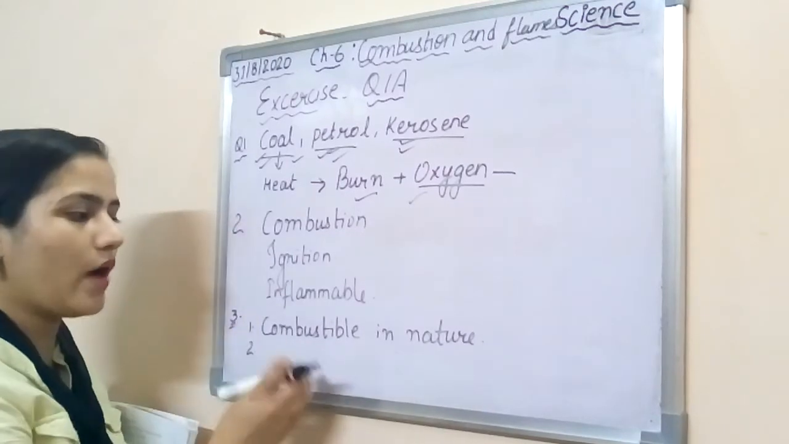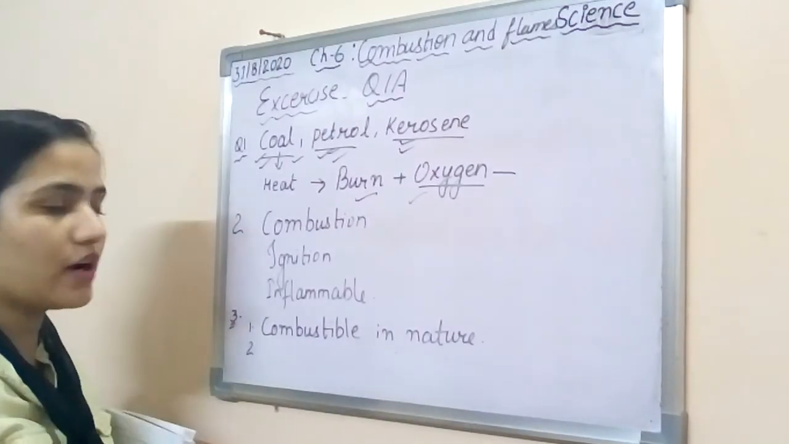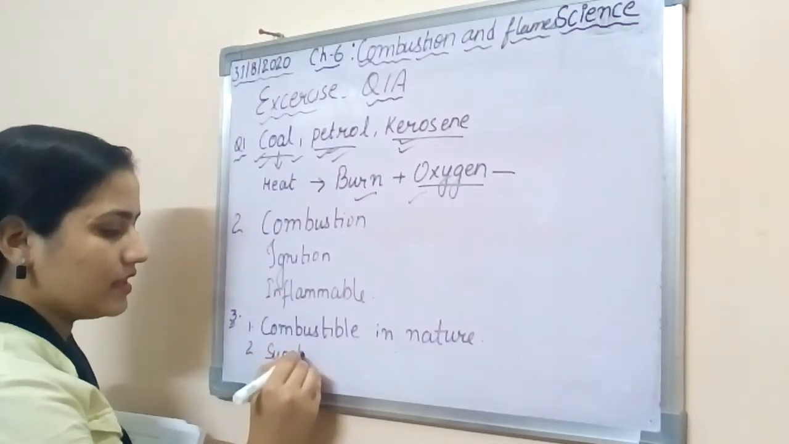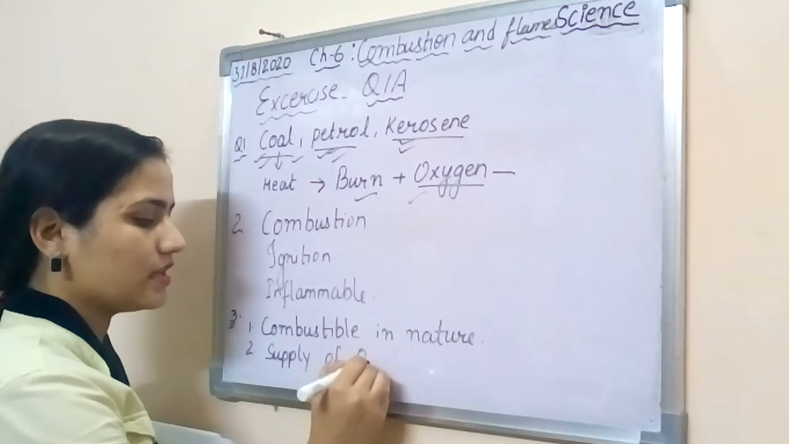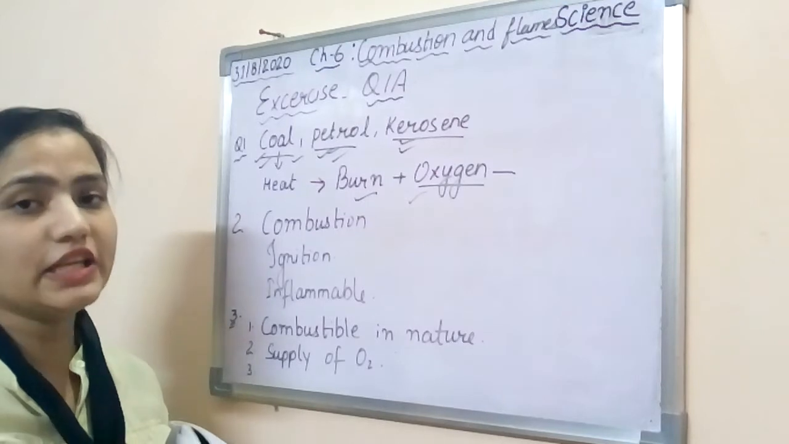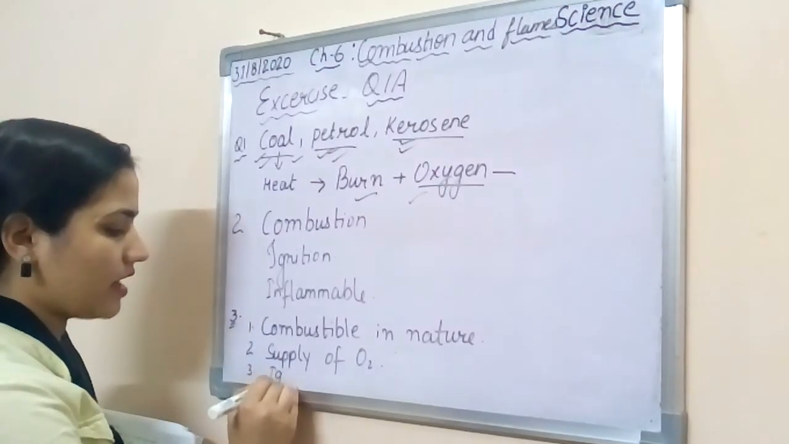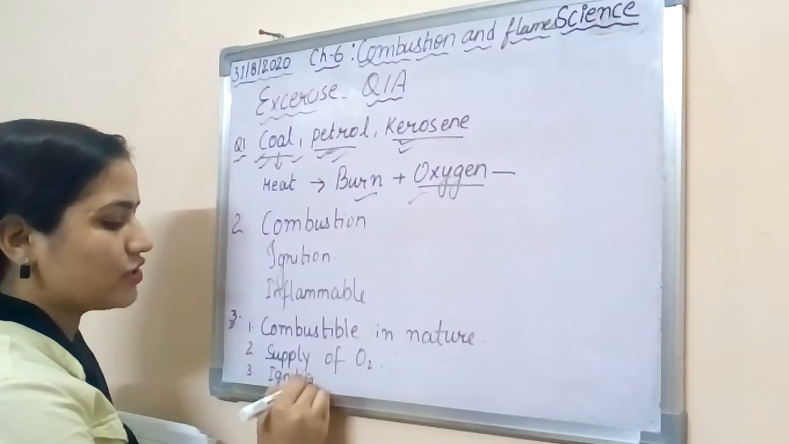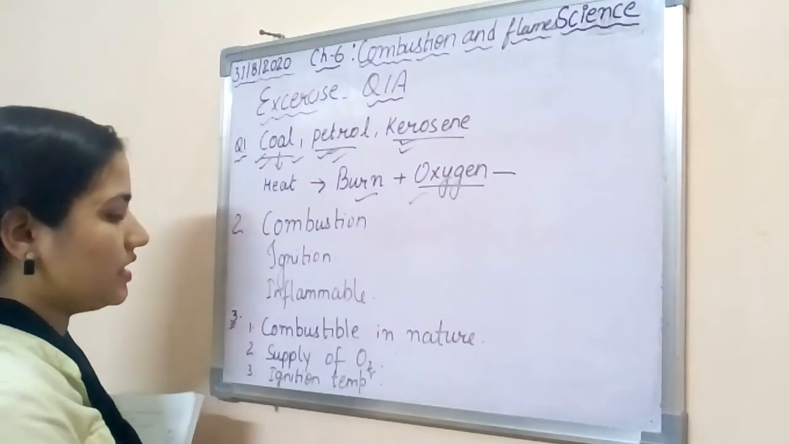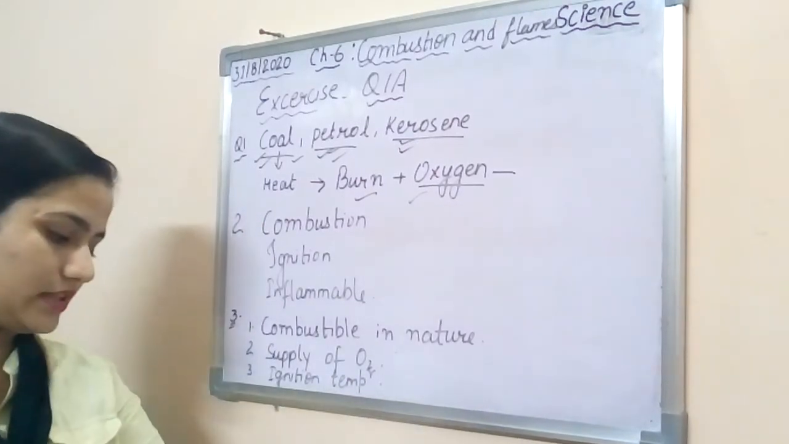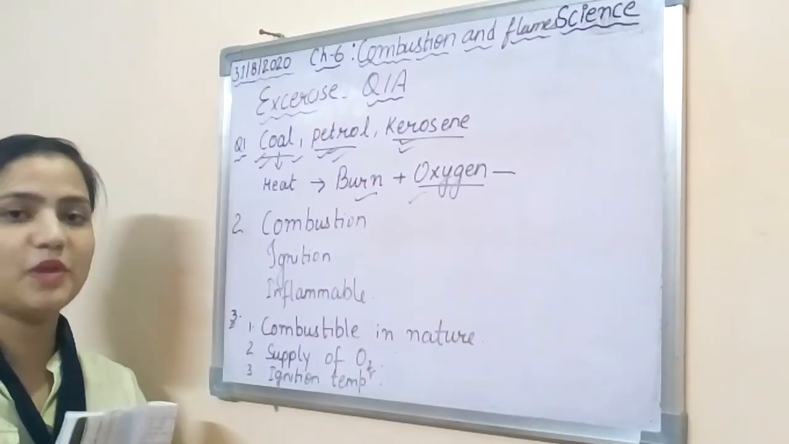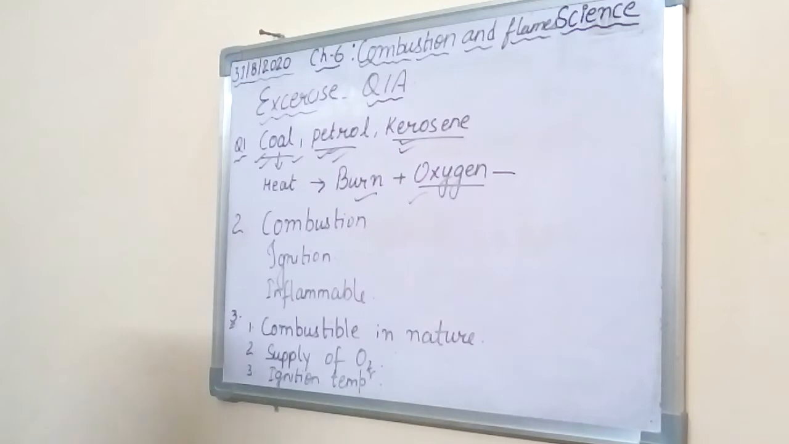What is the second condition? For combustion we require a supporter, that is, the supply of oxygen is very much necessary. Third, it should have an ignition temperature, a minimum temperature at which it should catch fire very easily. Alright, so these three conditions are necessary for combustion. Let's proceed toward the next one.